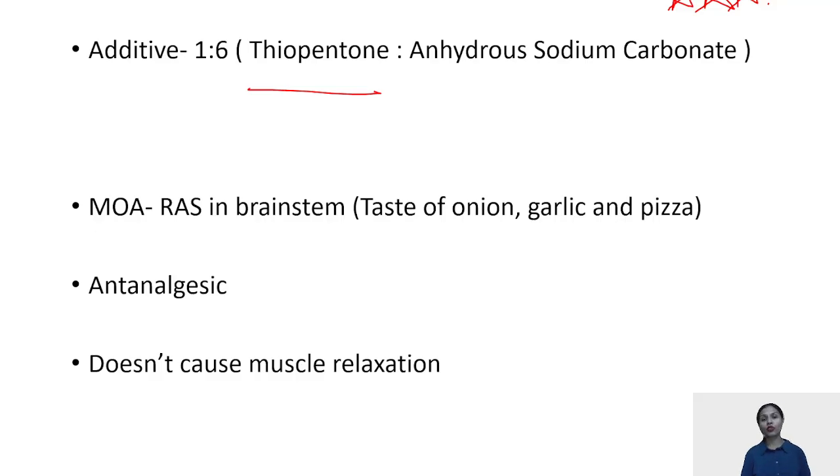What is the mechanism of action of thiopentone? Again, it is GABA mimetic, acting on the reticular activating system in the brainstem. But it has been seen through studies that people say that when they had thiopentone, it had a taste of onion, garlic, or pizza. The thing worth remembering about thiopentone is it is not giving you analgesia. Thiopentone again does not give analgesia.